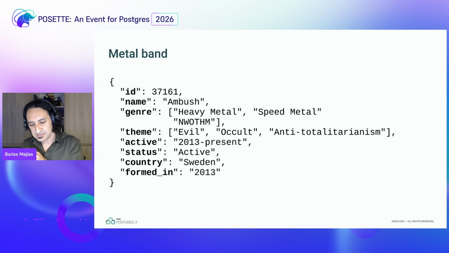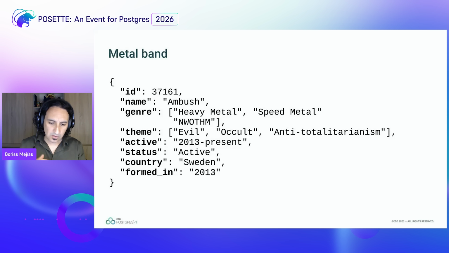Now, let's look at a JSON object describing a metal band. If you want to put the metal band into your database so that you can find it and associate all the data with it, it will need to have an identifier, and then it's going to have a name. In this case, we're going to use the Swedish metal band Ambush, which has a particular genre of music. This is from the new wave of traditional heavy metal. They started in 2013, and they are still playing until today. And the songs are about evil stuff, occult stuff, but also a lot of anti-totalitarianism. A very long word, but it's a type of music that they use.